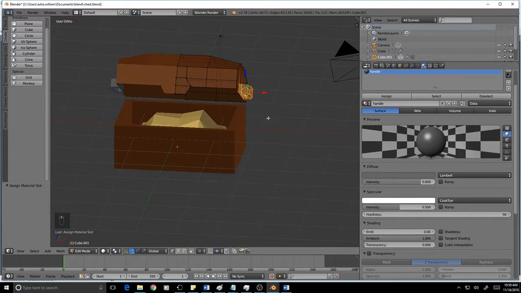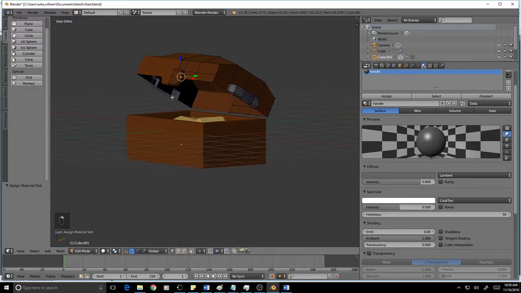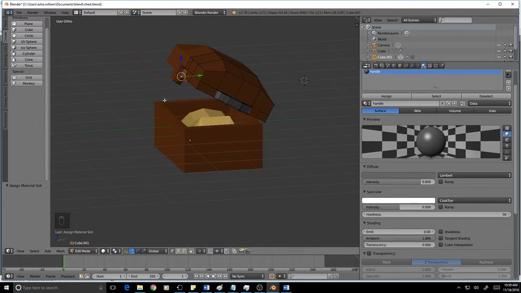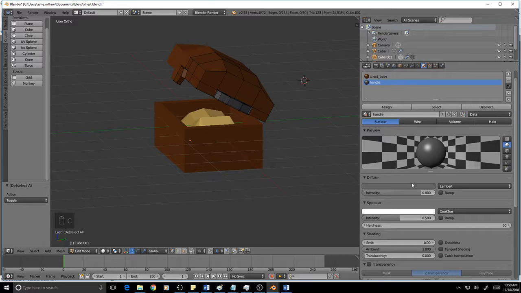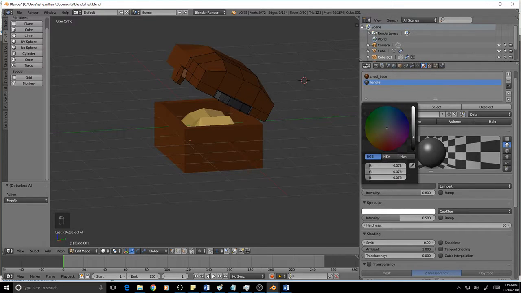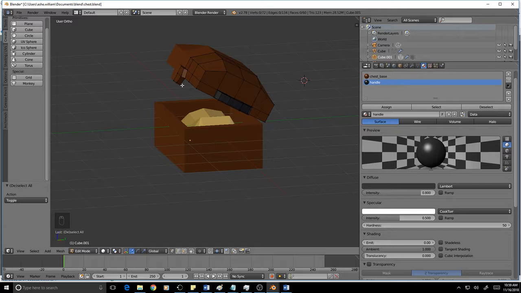Now I'm going to handle the shininess in a second here. I think I need to adjust this because, you know, I was hoping it would be darker, so I'm just going to, there we go. That's more like it.